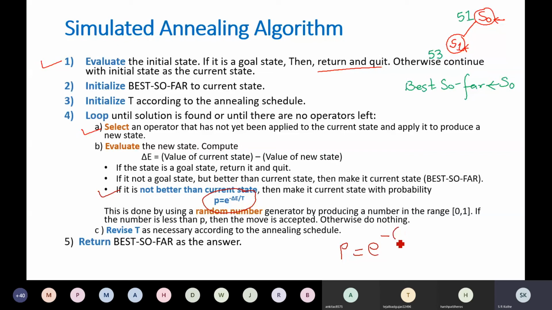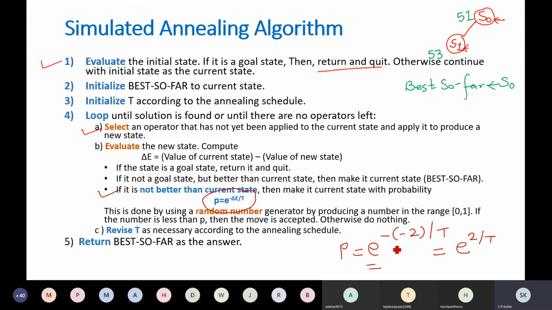So e raised to minus of minus 2 by T, that is e raised to 2 by T. T is some value, and this will give you a probability, a value between 0 and 1. Although it is not better, you can accept it with this probability.